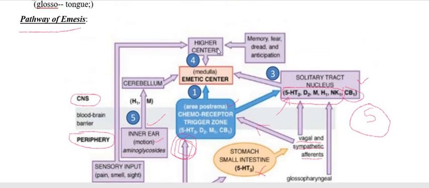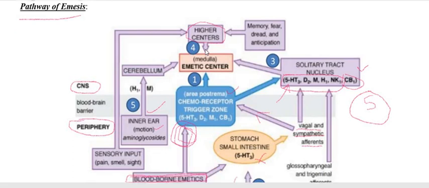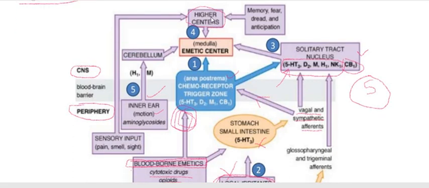We call it the higher center stimulation. This higher center is present in the central nervous system, particularly the cerebral cortex. The cerebral cortex may get stimulated through sensory input, that is because of pain.